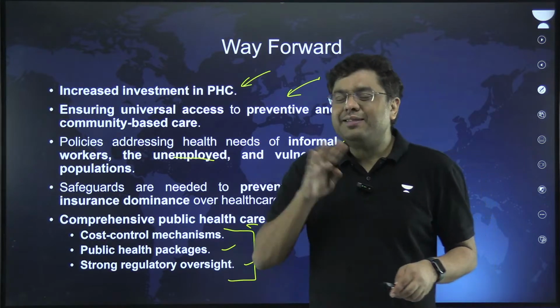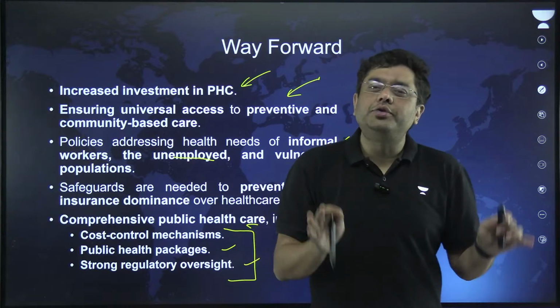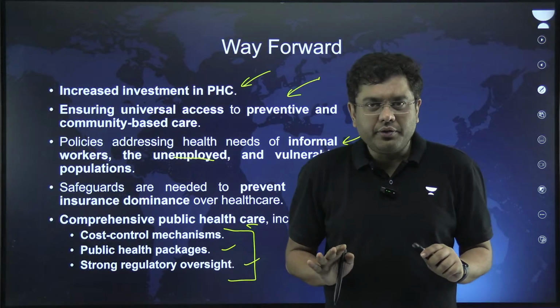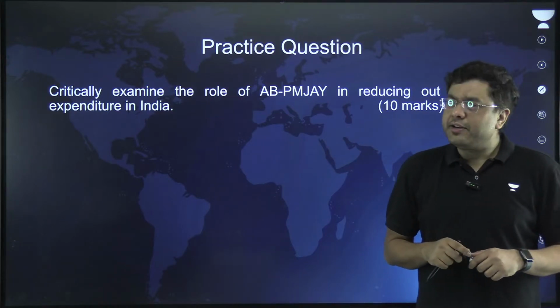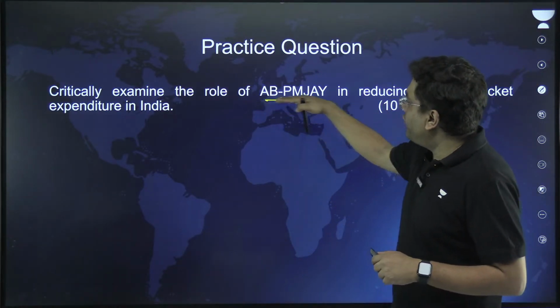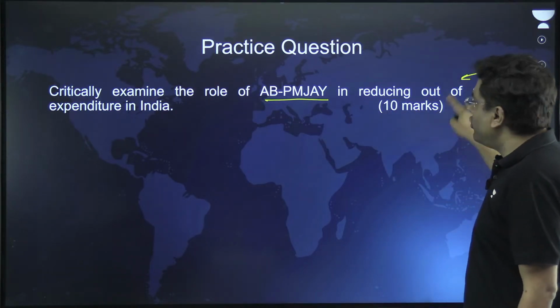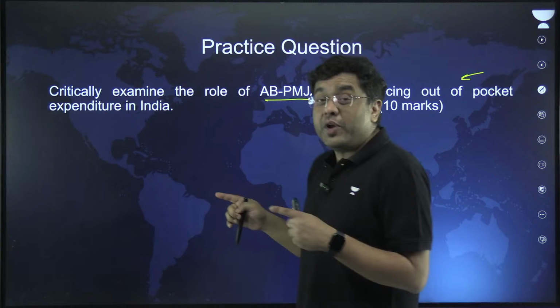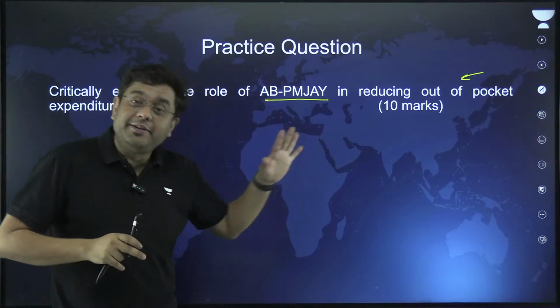Okay, so that is about establishing equity rather than insurance driven healthcare in the country. Now, after this, coming on to the practice question which can be framed on it: critically examine the role of Ayushman Bharat Pradhan Mantri Jan Arogya Yojana in reducing the out-of-pocket expenditure. The question is critically examine, so you have to talk about both sides of the argument.